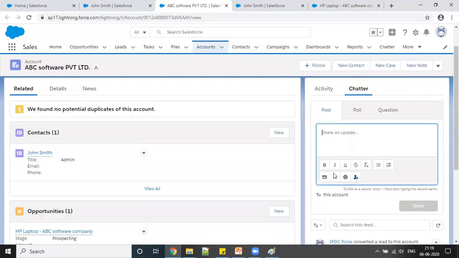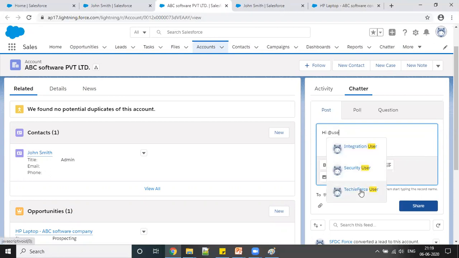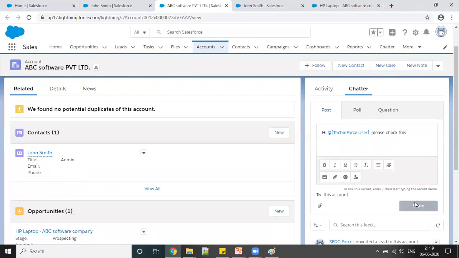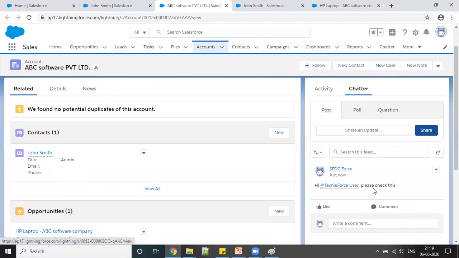For example, I have two users, and I simply type hi, and my user will display here, Techie Force. This is the new user that I've created. I can tag him: hi, please check this. Once I hit share, a notification will go to Techie Force. We will discuss this in detail when it comes to the Chatter topic.